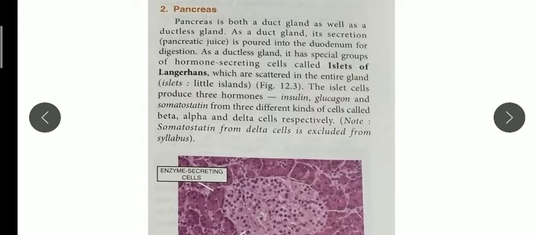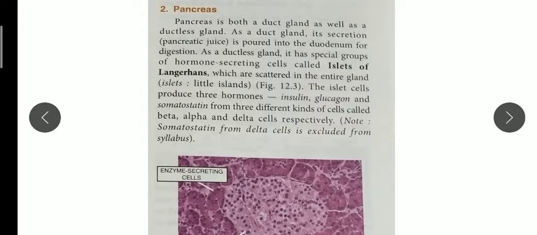The pancreas is both an exocrine as well as an endocrine gland, located just below the stomach. You can see figure 12.1 on page number 154. It is located below the stomach in the loop of the duodenum of the small intestine.